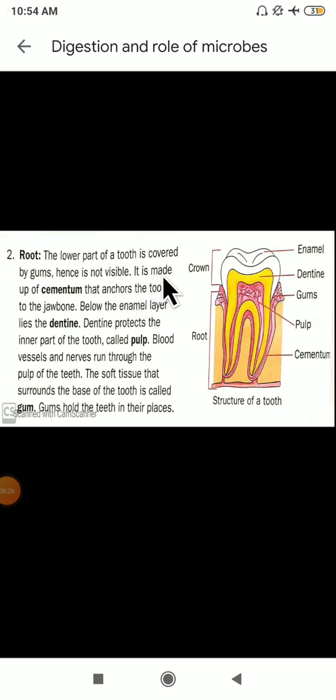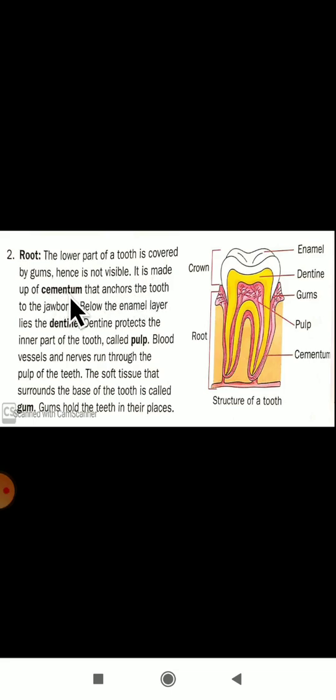Okay, it is made up of cementum that anchors the tooth to the jawbone. Below the enamel layer lies the dentine. Dentine protects the inner part of the tooth called the pulp. Blood vessels and nerves run through the pulp of the teeth.